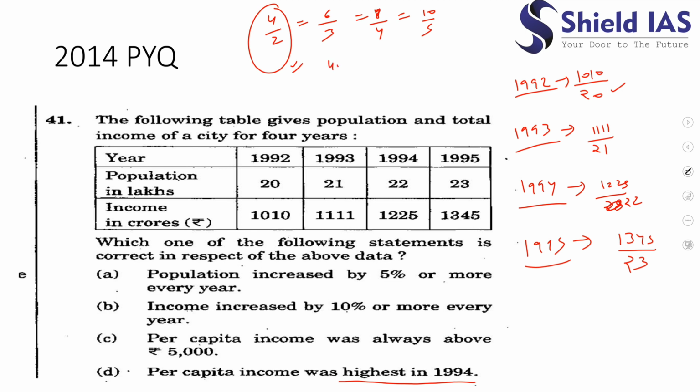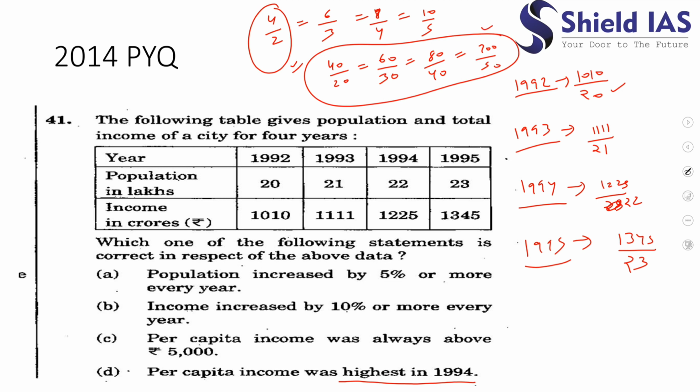See this also, 40 by 20, I can write it as 60 by 30. Yes, 60 by 30, correct. I can also write it as 80 by 40, and also 100 by 50. So I'll be using this method to solve this.